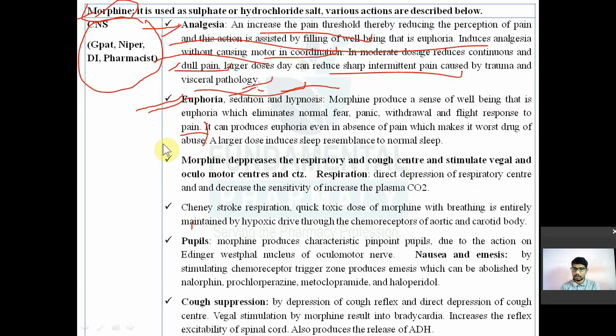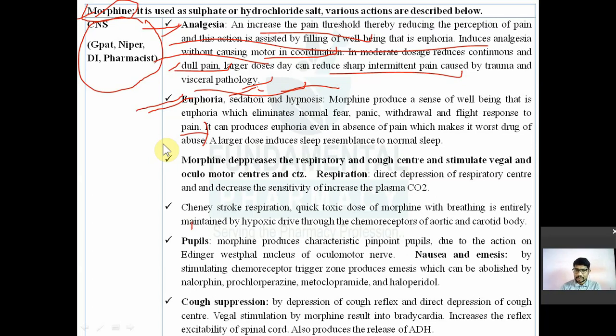Now morphine produces euphoria, sedation, hypnosis, and reduces or totally eliminates the fear of pain, the panic of pain. That's why morphine अगर किसी ने ले लिया तो उसका कितना भी बीमार हो उसको कुछ नहीं होगा, इसके शरीर के ऊपर कितना भी कट्स करो कुछ नहीं होगा.